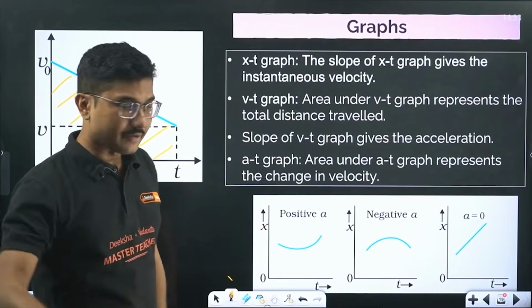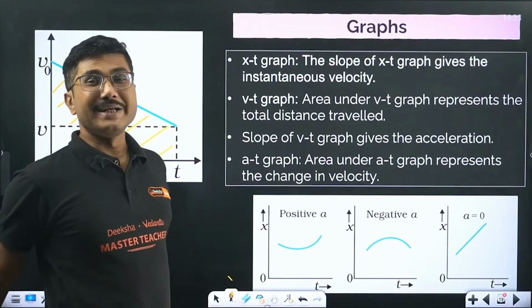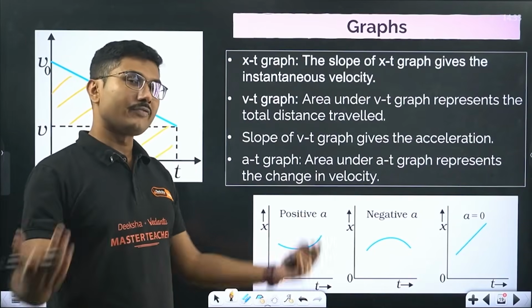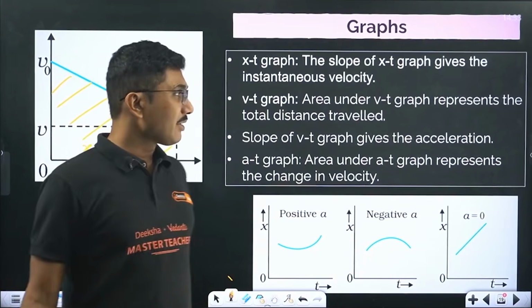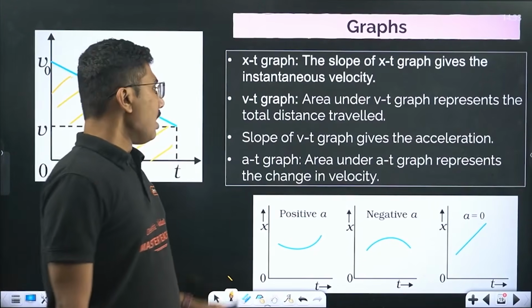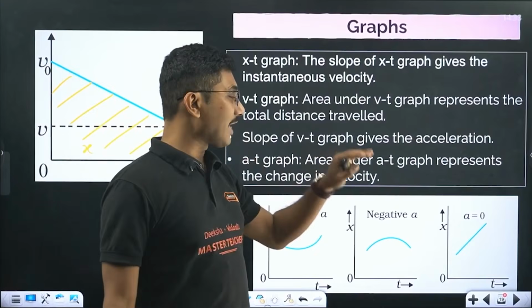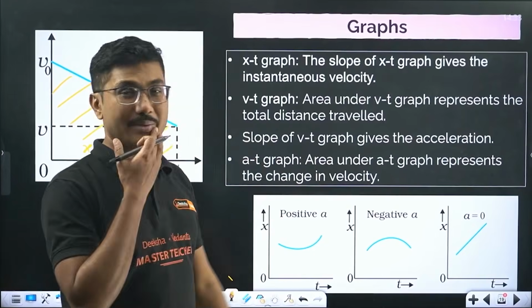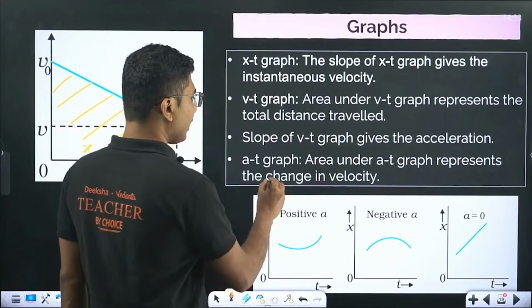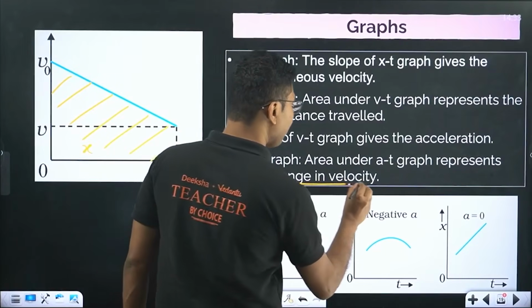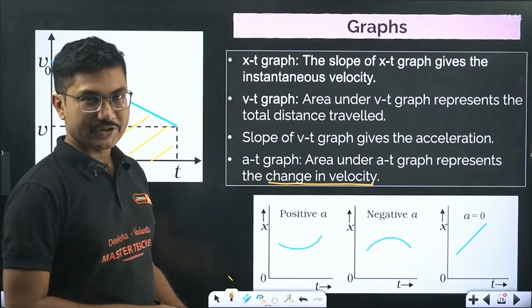Or total distance traveled. Now in case of speed time graph, it is total distance traveled. In case of velocity time graph, it is the displacement. Slope of velocity time graph gives the acceleration. Now, area under acceleration time graph represents the change in velocity. This is very important. So change in velocity is given by area under acceleration time graph.